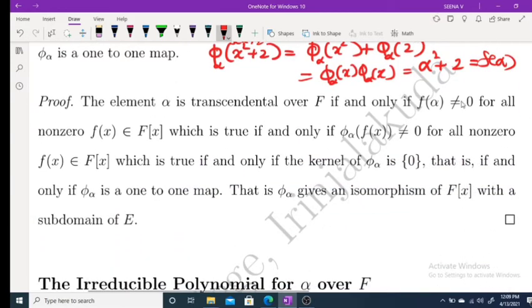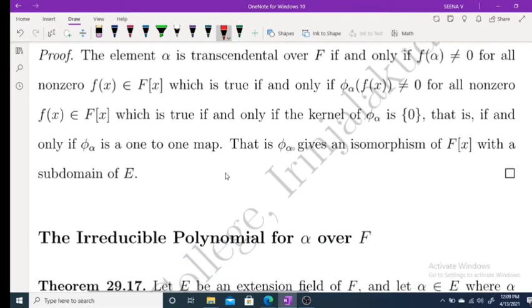Therefore, f of alpha not equal to 0 means phi alpha of f of x not equal to 0 for all non-zero f of x belongs to F[x]. That means the kernel of phi alpha is the set {0}. Kernel of phi alpha is the set {0} means phi alpha is a 1-to-1 map. Therefore, phi alpha gives an isomorphism of F[x] with a subdomain of E.